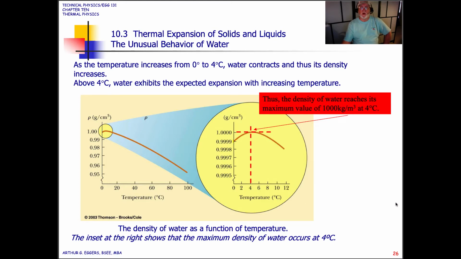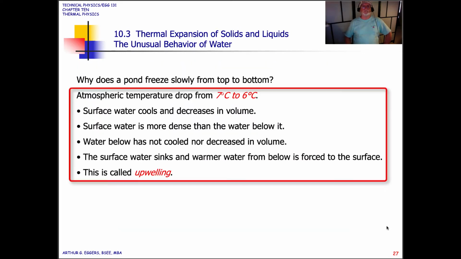So the density of water as a function of temperature is shown. The inset at the right shows the maximum density of water at 4 degrees Celsius.